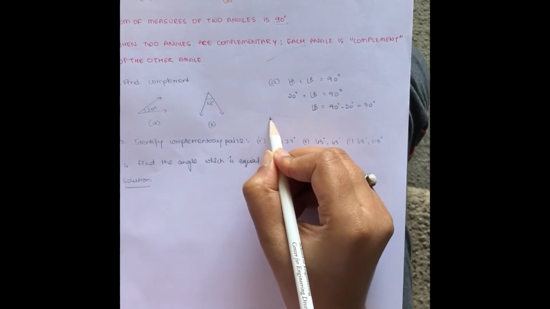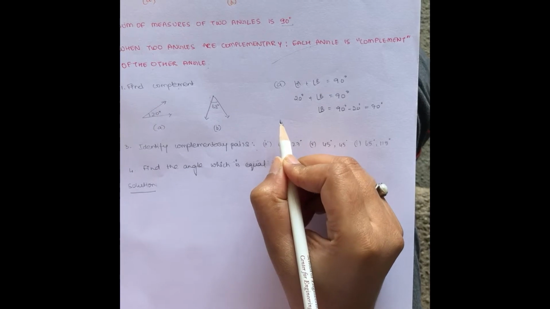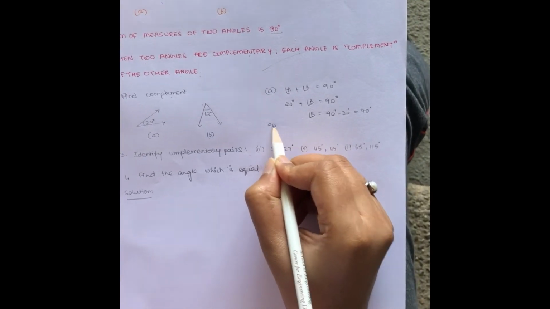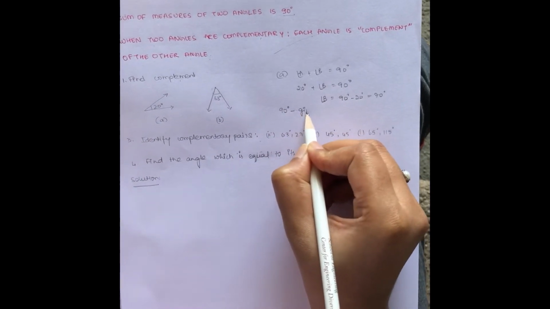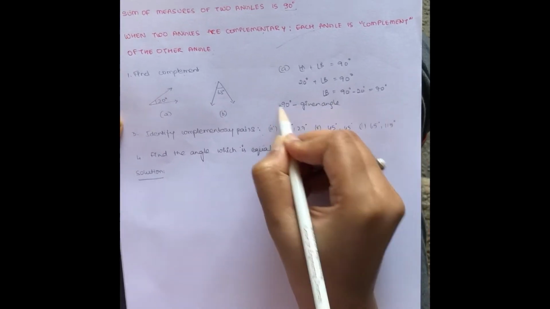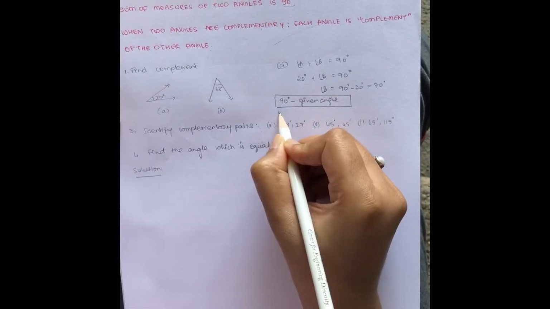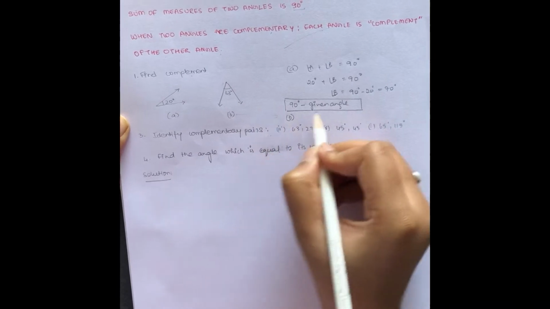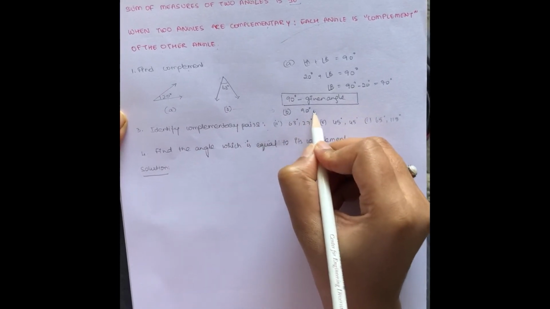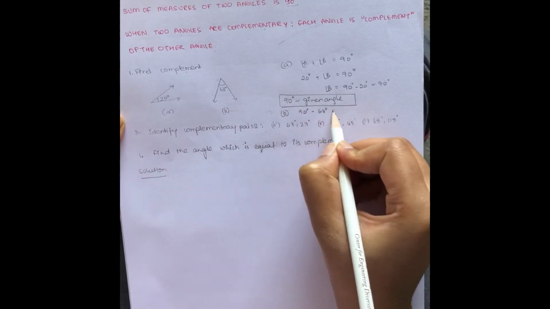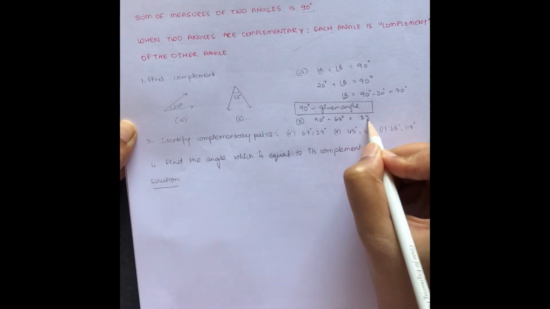In short, in order to find the complement of a given angle, we have to subtract the given angle from 90. Applying this to the second example, where the given angle is 90 degrees, the angle that we are finding is equal to 27 degrees.